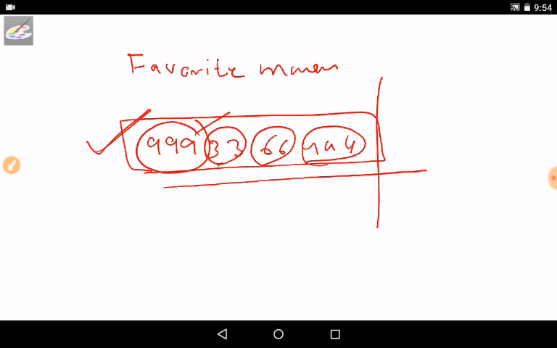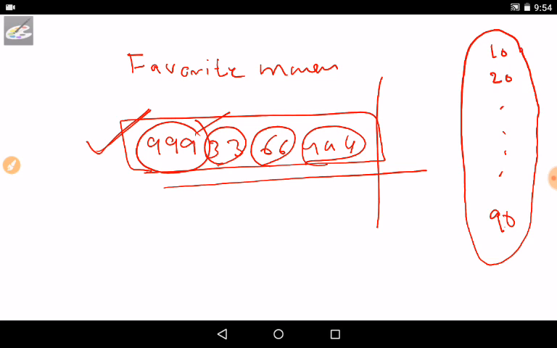Let me give another example. The example is 10, 20, 30, 40, 50, 60, 70, 80, 90. These are the numbers, and this is also called a favorite number. Why is this called a favorite number?